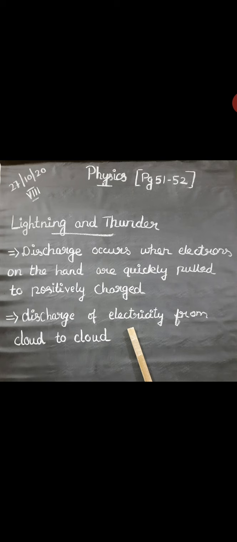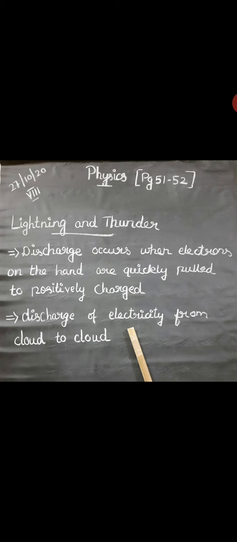When they collide, the ice crystals become positively charged and move upward, and the water drops become negatively charged and move downward. So the upper part of the cloud is positively charged and the lower part of the cloud is negatively charged.